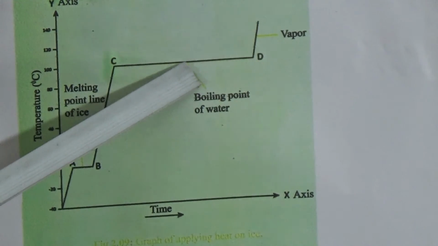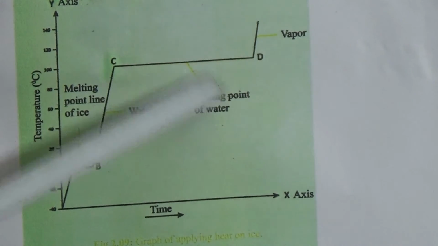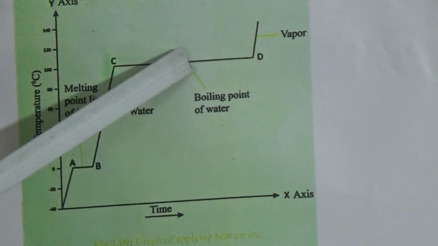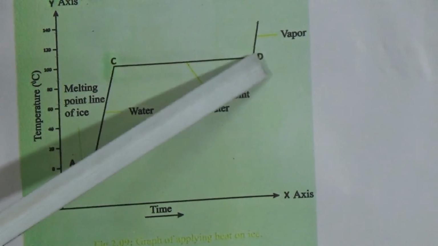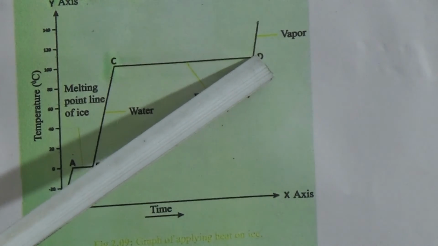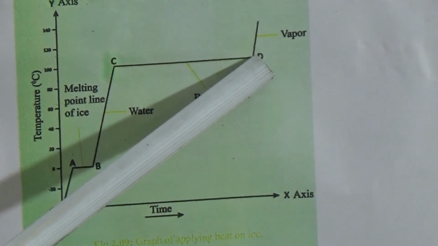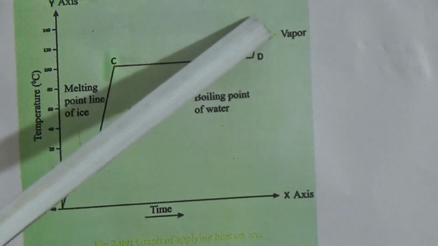There we will get both water and water vapor together. After reaching D, the total water becomes vapor, and the temperature will rise again.